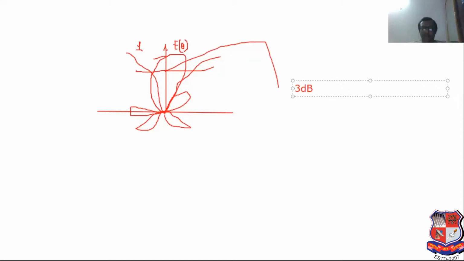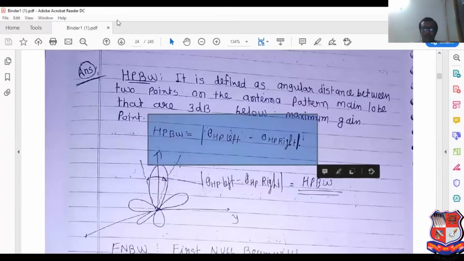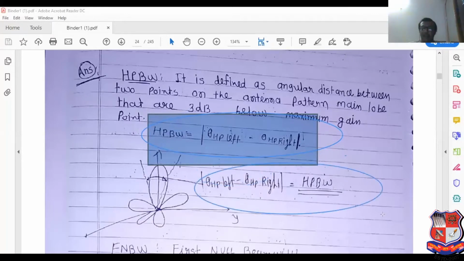In direct examination, MCQ can be asked like that. What is the equation of HPBW, half power beamwidth? Theta HP left minus theta HP right. This is the equation of half power beamwidth. Please prepare this equation very carefully.